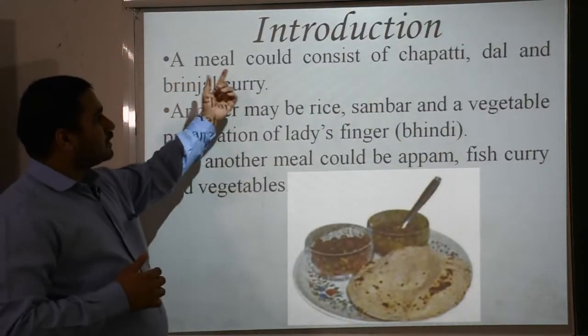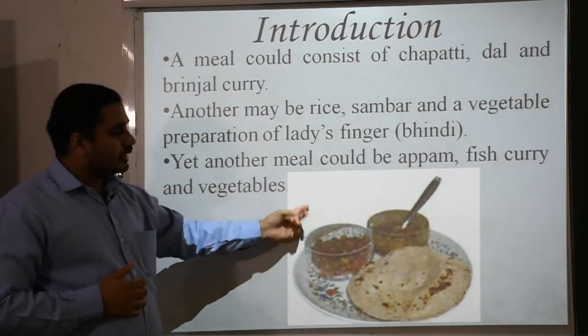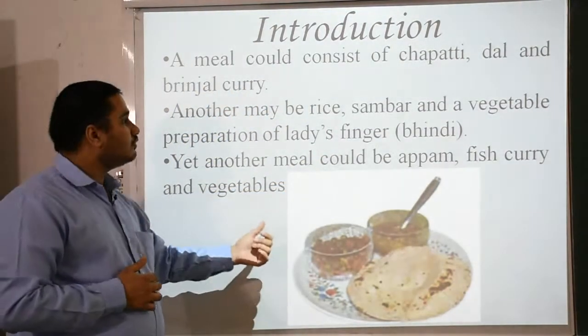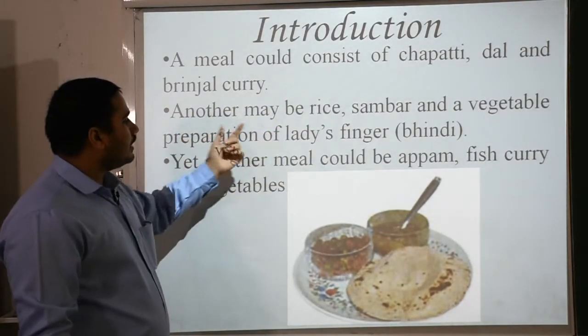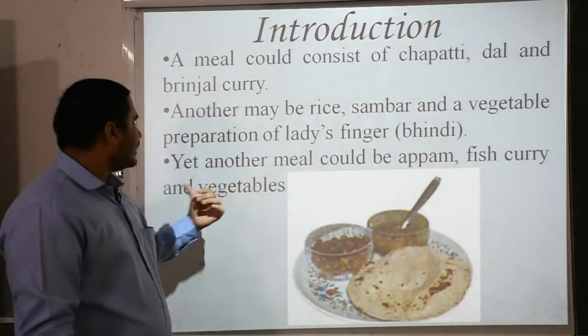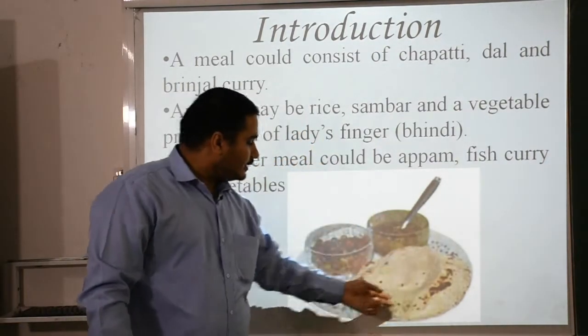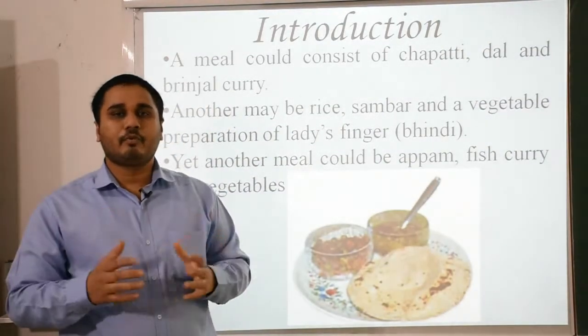A meal could consist of chapati, dal and brinjal curry. An example is also here. You can look at the diagram or the photo. Another may be rice, sambar, and a vegetable preparation of lady finger, that is bhindi. Another meal could be appam, fish curry and vegetables. This means our components of food can consist of many things in a proper dish.